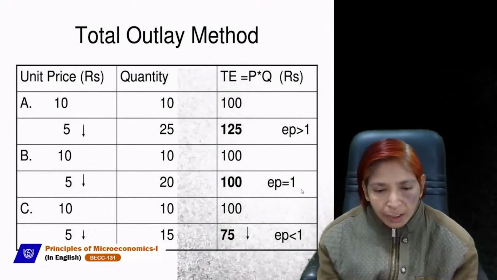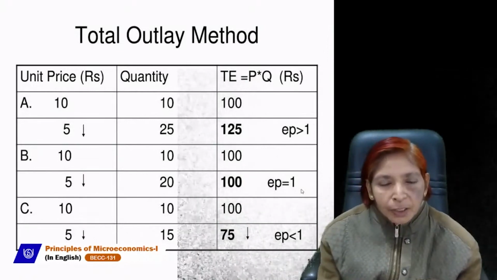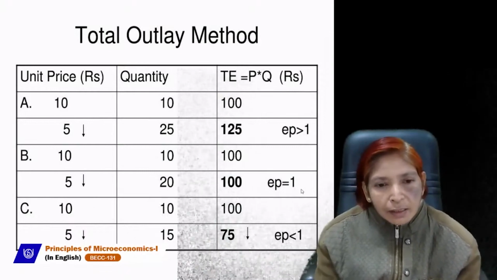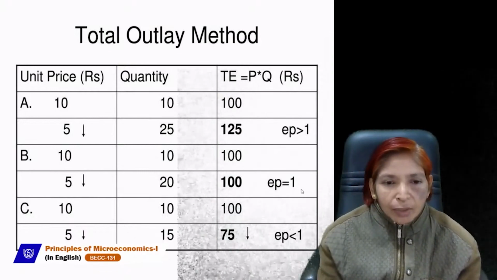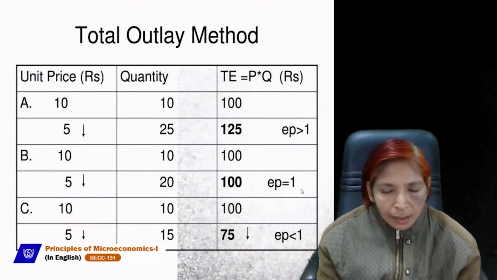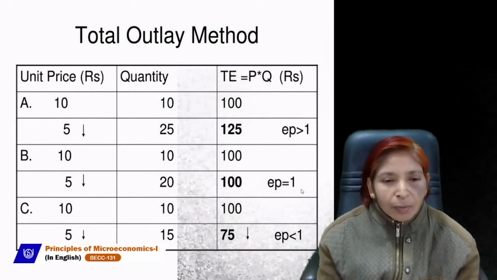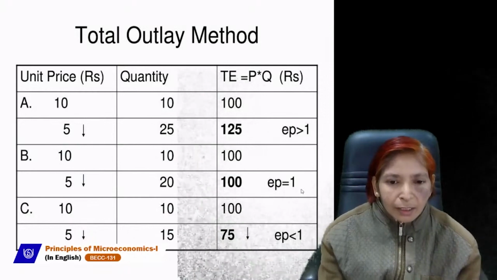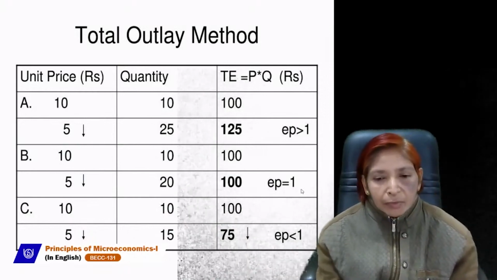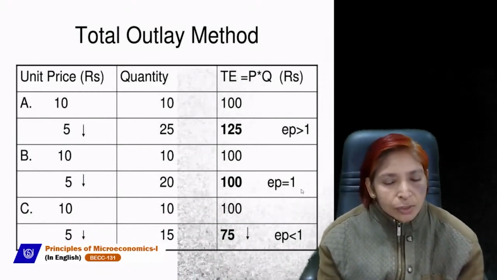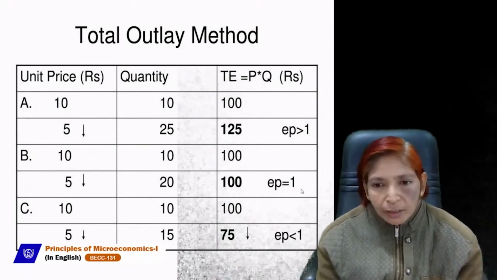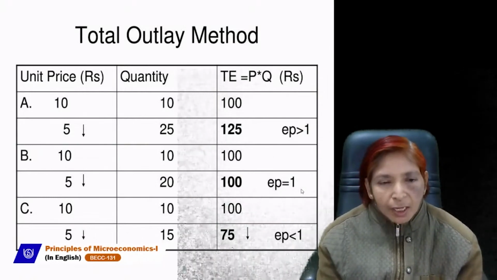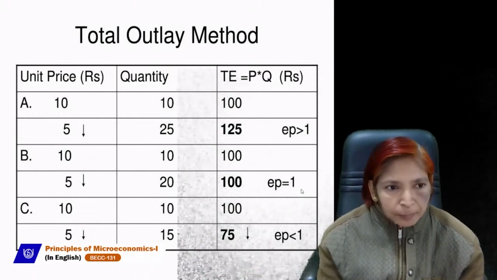Now, in these cases, we can show in what case elasticity of demand will be greater than 1, in what case less than 1, and in what case equal to 1, or unitary elastic. With the help of this table, we can show that with this total outlay method.